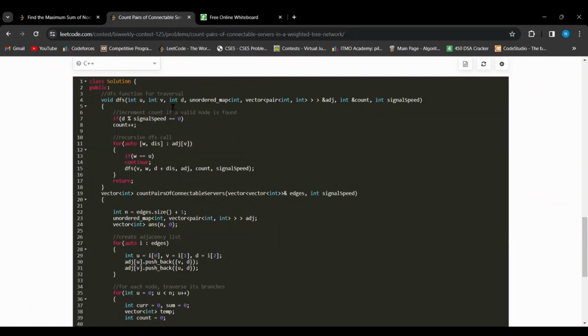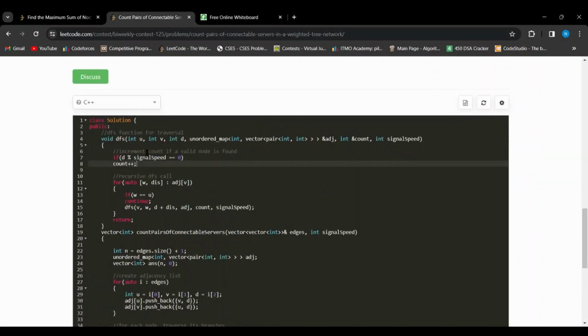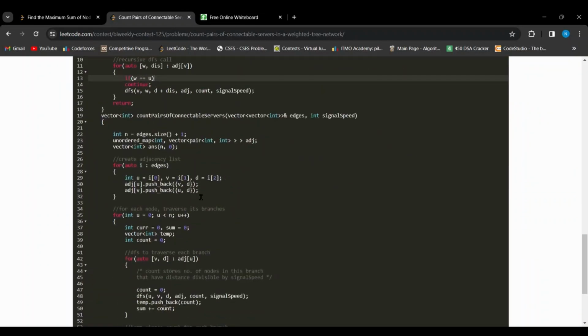Now in the DFS function, first of all, if the distance traversed up until now is divisible by signal speed, I'll increment the count value. That is the whole purpose of the DFS function, to update the count value. So I'll increment that, and then I'll recursively call this DFS function for all of the other nodes. I have also kept a check for the parent value and updated the distance in the recursive call. So that would be the whole code of the question.